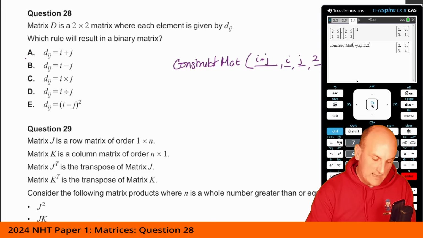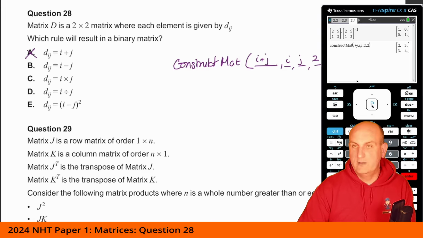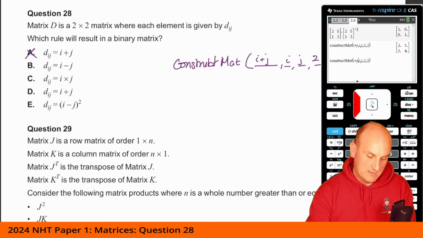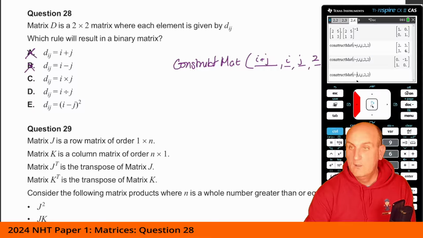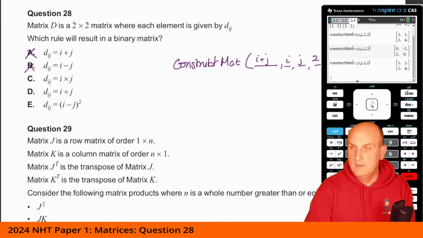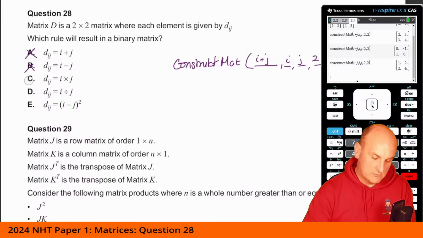So it's definitely not A, because that's not a binary matrix. Now all I need to do is change this to i minus j. And I can't think of another way. A binary matrix? No, because it's got a minus 1 in it. So a binary matrix isn't that. Hit that again. So what have we got now? i times j. Yep. Nope, that's not either. So cross that through.